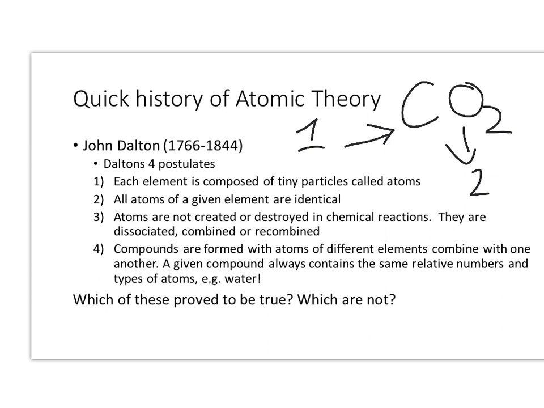He stole from Democritus, and he called these tiny particles atoms. He said all atoms of every element are identical to one another. You can't create or destroy them, like Lavoisier had already said, but they can be recombined in many, many different ways. And when compounds are formed with atoms of different elements, a given compound always has the same relative numbers and types of atoms. So carbon dioxide is always carbon dioxide. Water is always water.